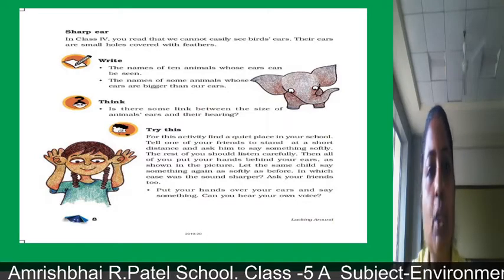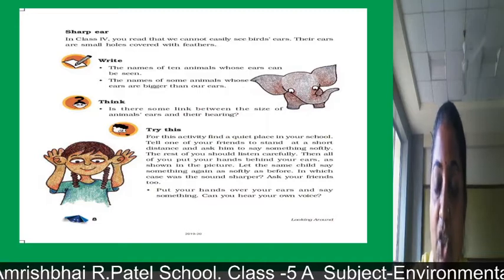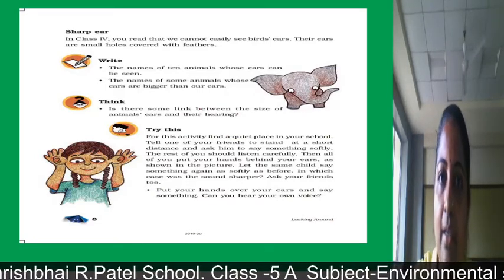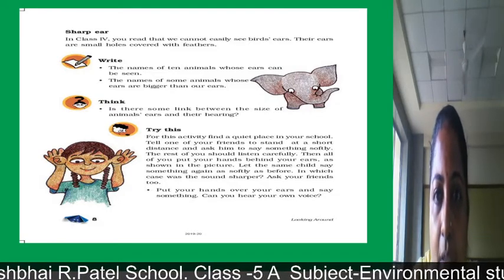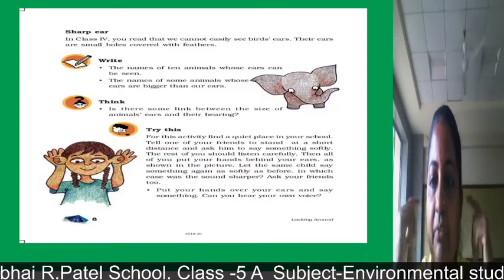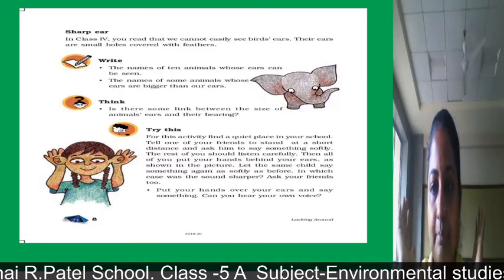Okay, now after doing this activity, children, they have given on the next page "sharp ears." And in 4th standard you read that we cannot easily see birds' ears. Their ears are small holes covered with feathers. Means that they have ears but they are covered with feathers.